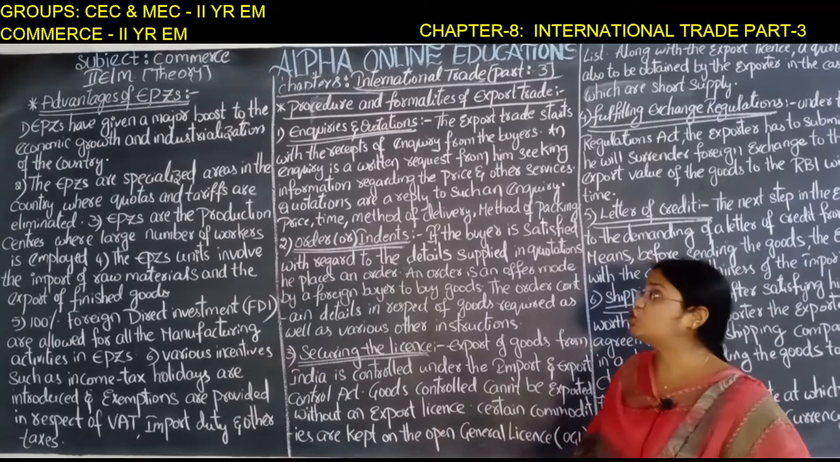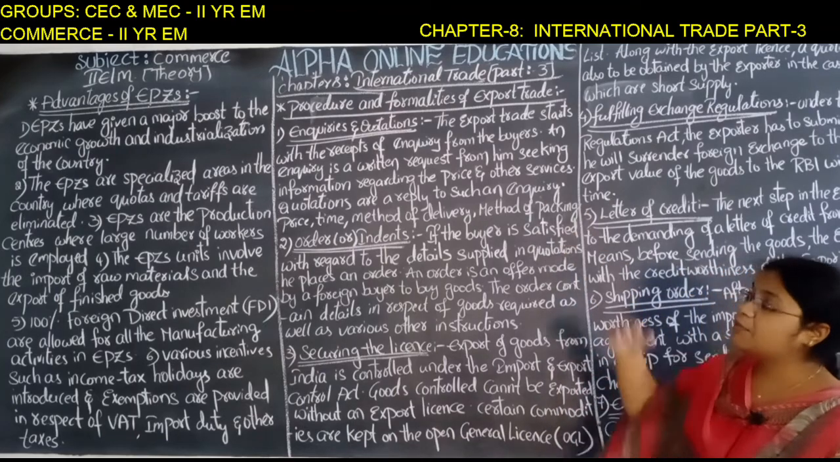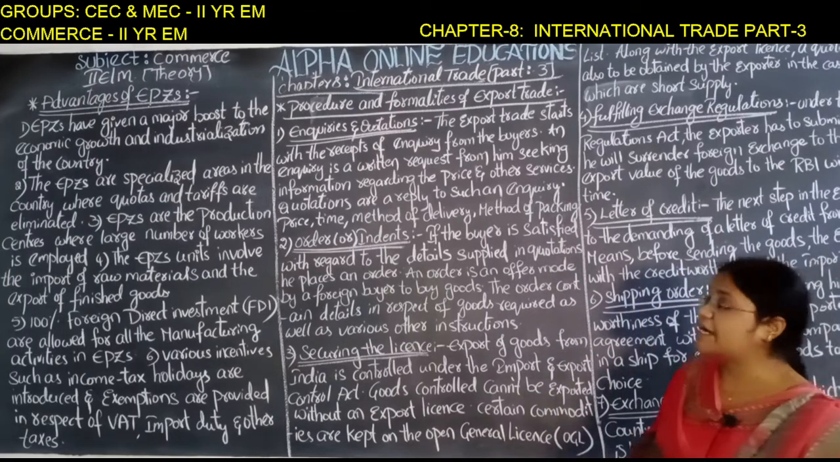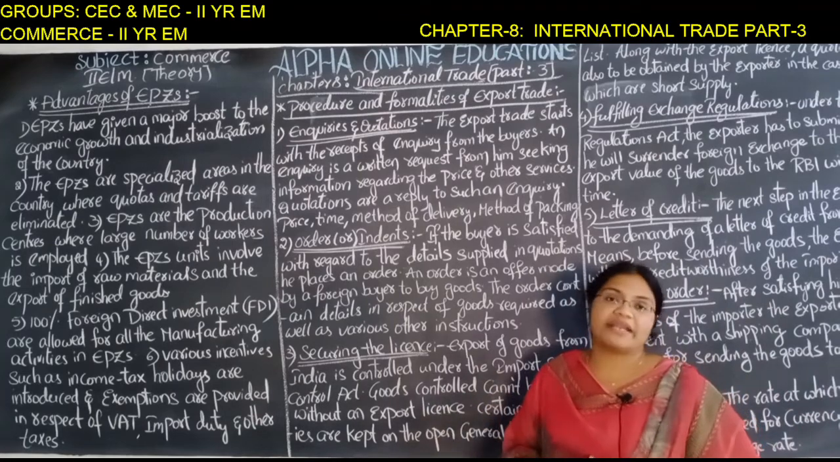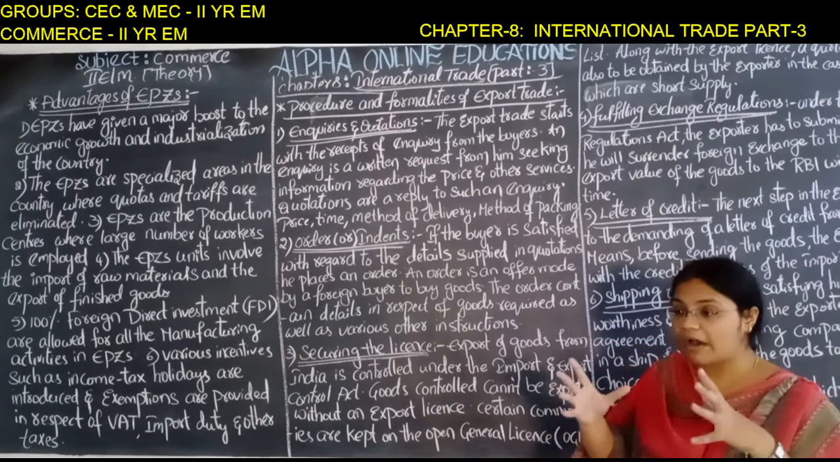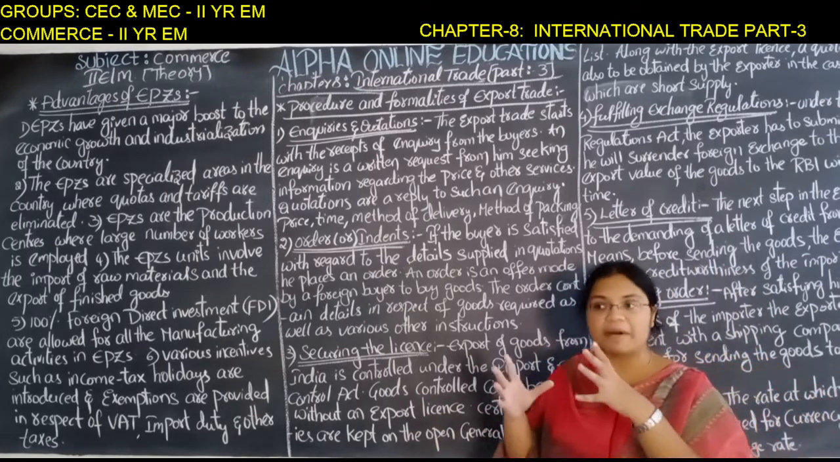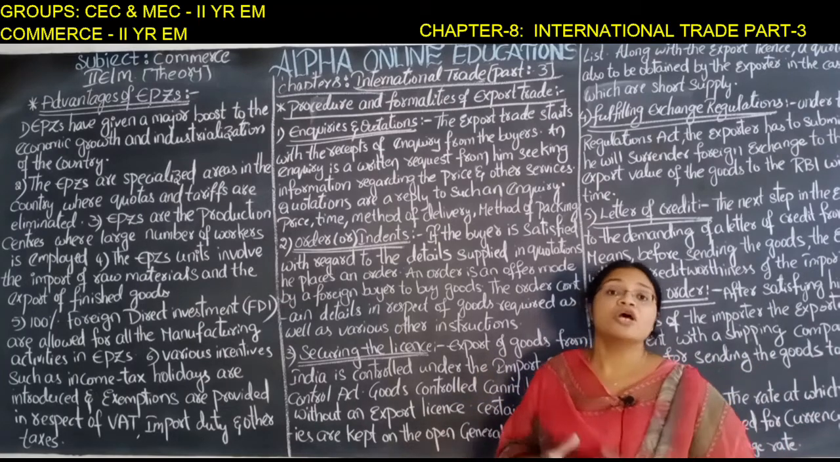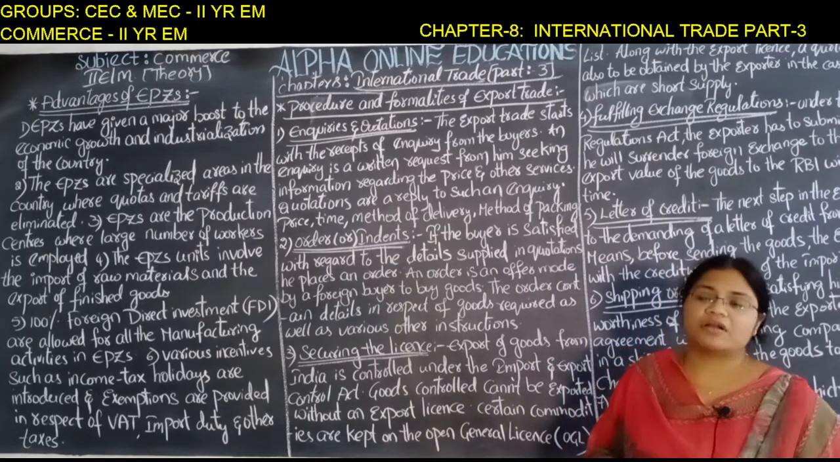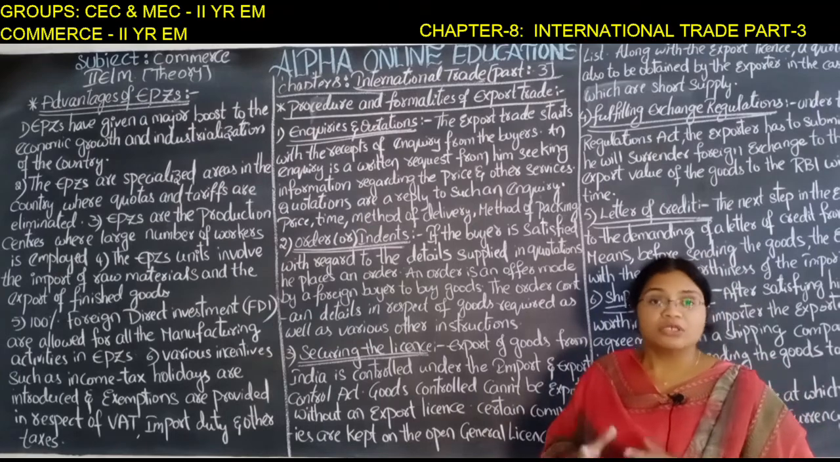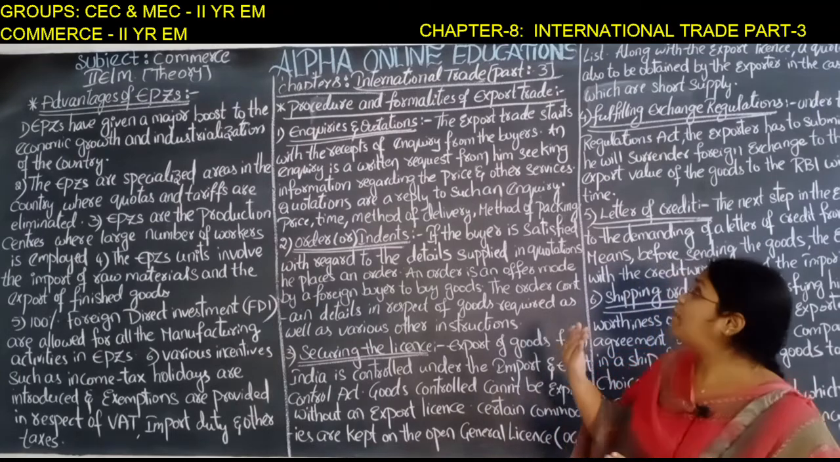Now let us see the procedure and formalities of export trade, which is the most important question that may be asked in the examination. So first, the procedure starts from inquiries and quotations. What are inquiries and what are quotations? Inquiries are those sent by the foreign buyer to the Indian exporter, or an exporter of any country, about the order.